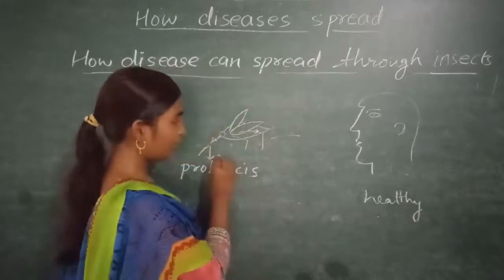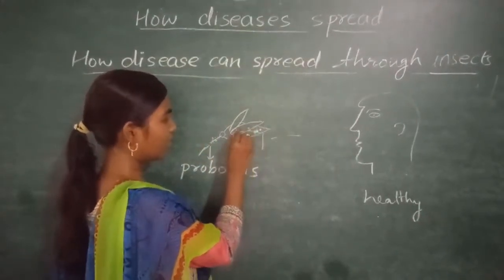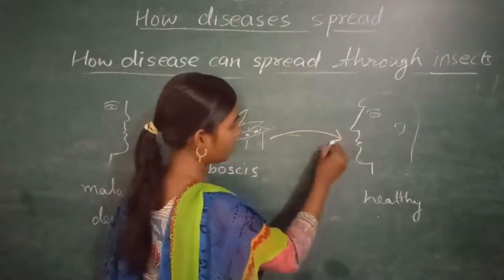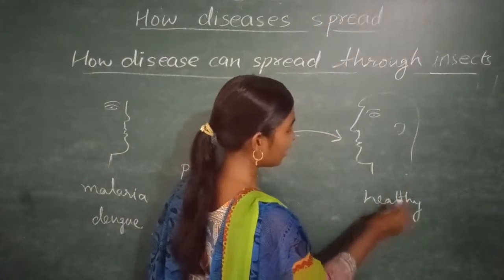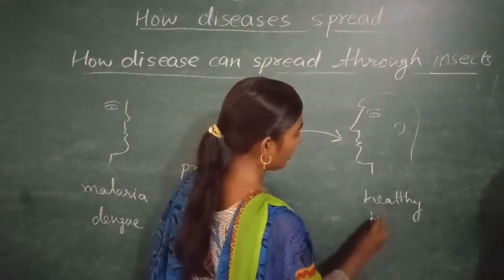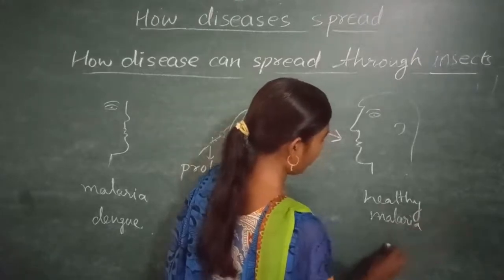When this mosquito, which now has malaria or dengue germs inside its body, sits over this healthy person, the healthy person will also get a disease like malaria and dengue.